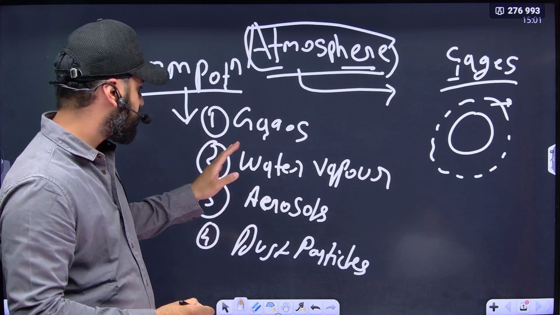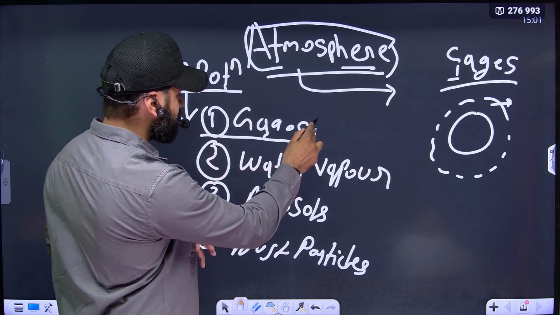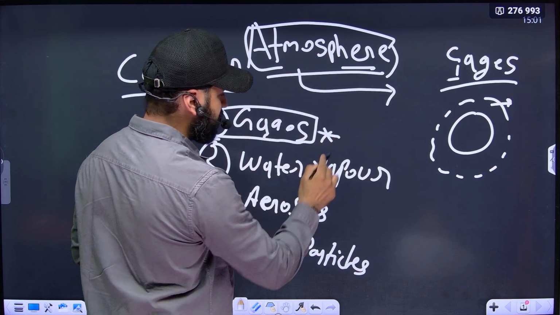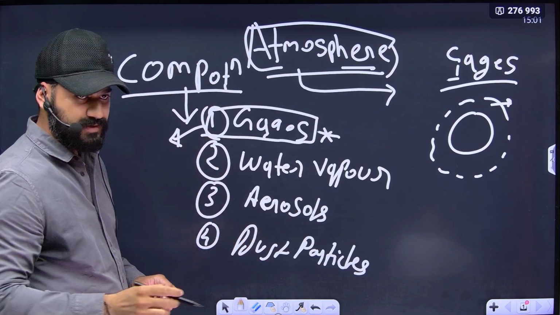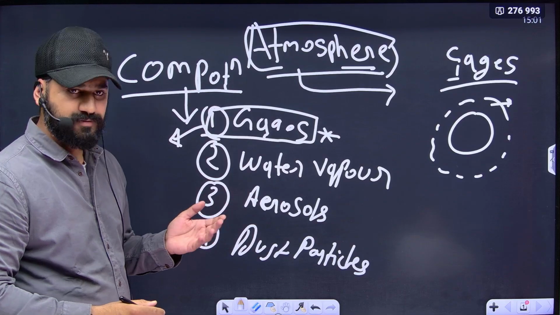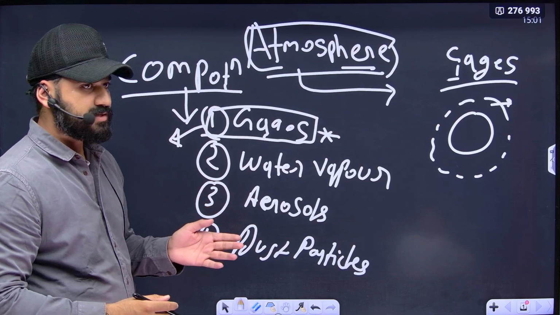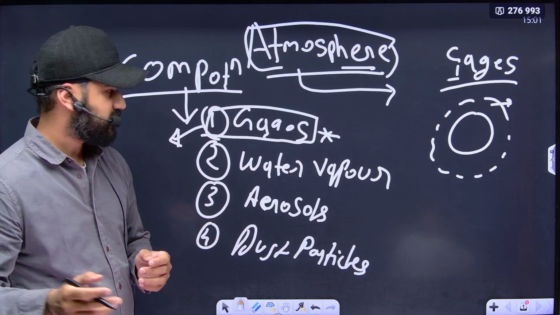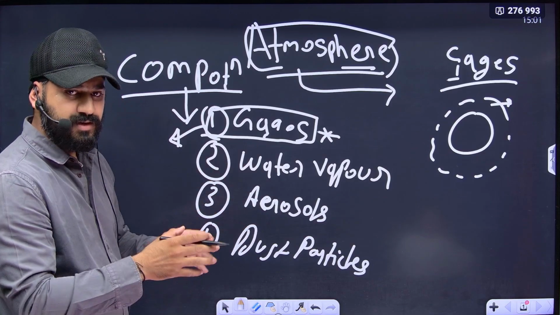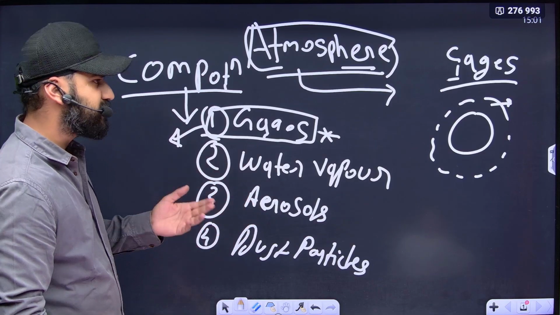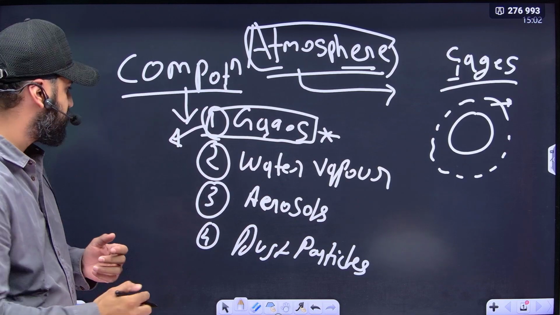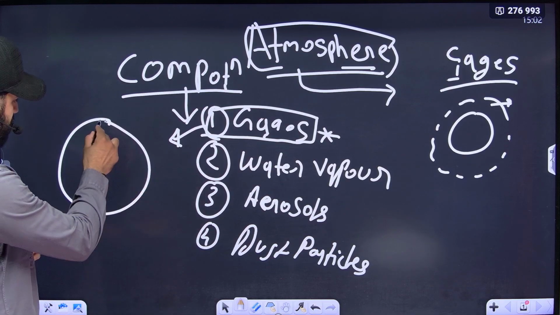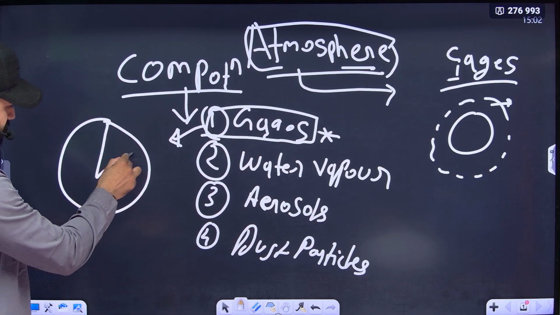We have to study what the gases are, because this is most important for prelims and mains. They are going to ask what the gases in the atmosphere are. They can ask the composition of the atmosphere, to arrange the gases in chronological order, or in prelims they can ask which gas is in abundance in the atmosphere. So the composition we can understand through a chart.